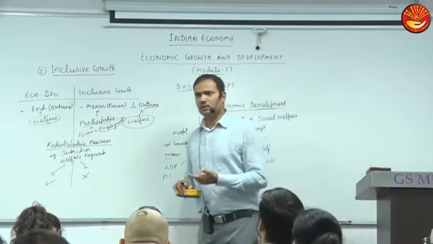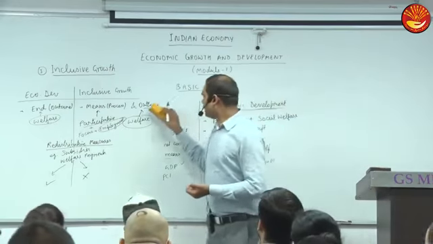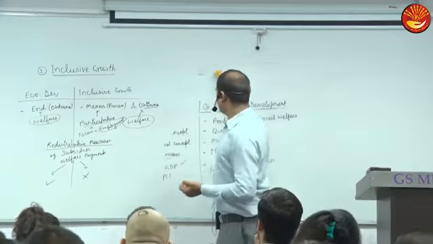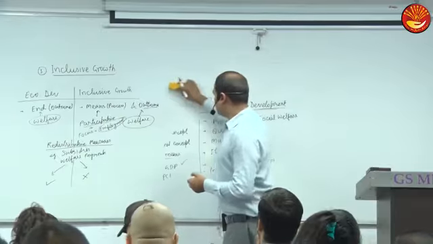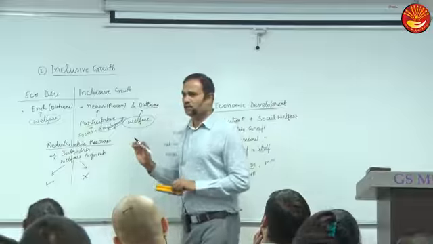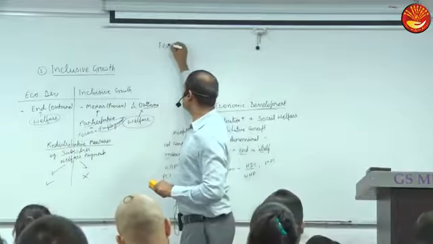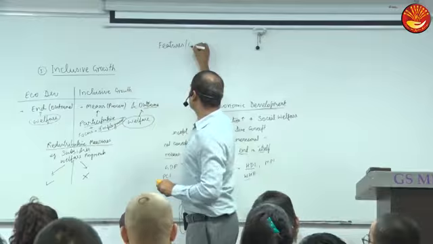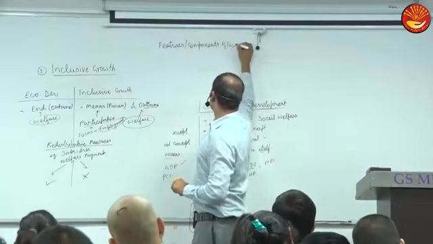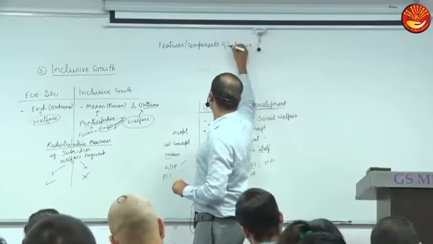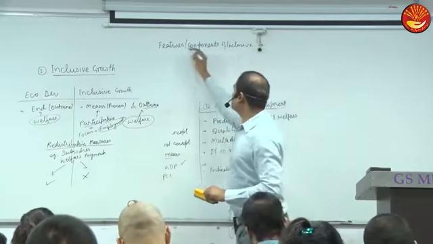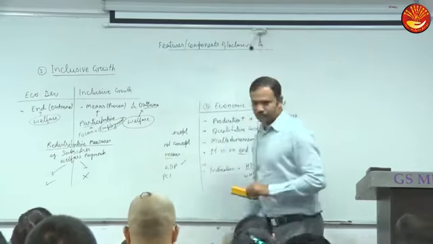MGNREGA to some extent will increase. Now, clear? Okay, so this basic difference I think should be clear. Now, what is the core element? What are the features or components of inclusive growth?